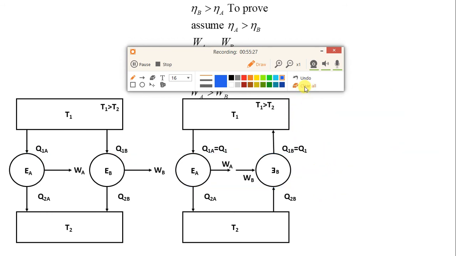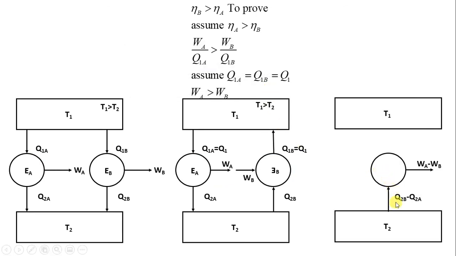Okay, let me clear all this now. We'll see the main diagram. Here you can see, as I had already shown, Q2B minus Q2A is equal to, and from this side we are getting WA minus WB. So the combined device is violating which statement? The Kelvin-Planck statement. Why?